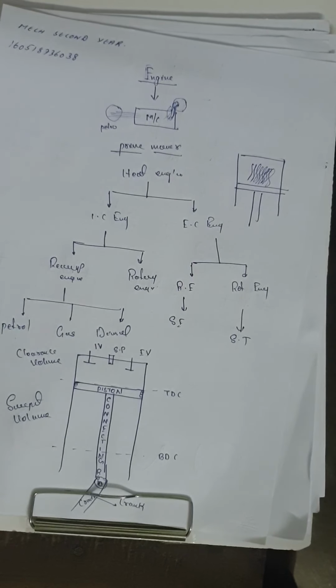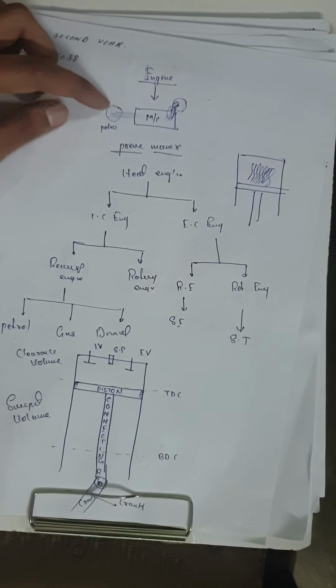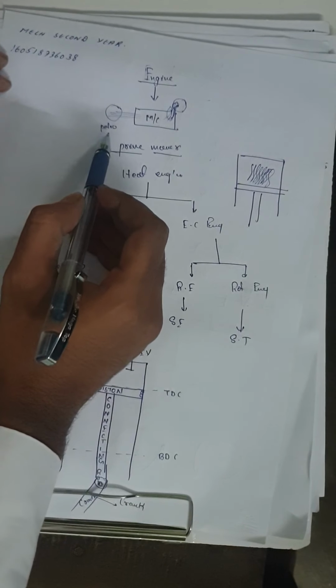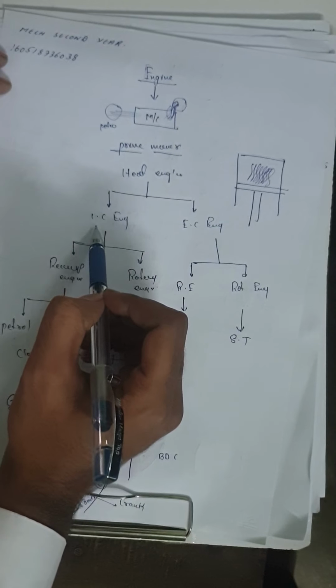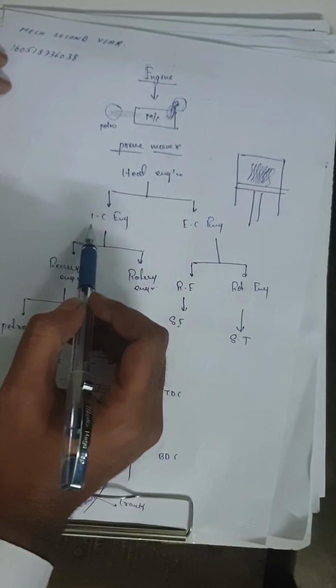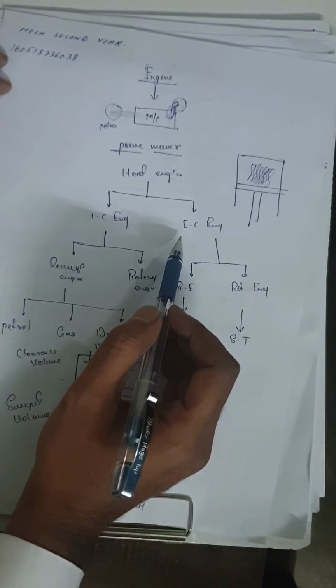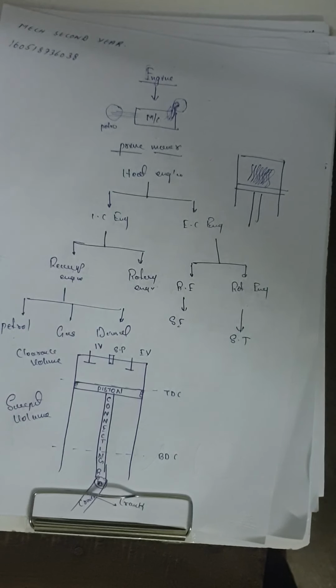Today I am going to discuss the engine. Let's take the example of a machine. We provide input as petrol and get output as mechanical work. Sometimes an engine is also called a prime mover. A heat engine is classified into two types, IC engine and EC engine. IC stands for internal combustion engine and EC stands for external combustion engine.